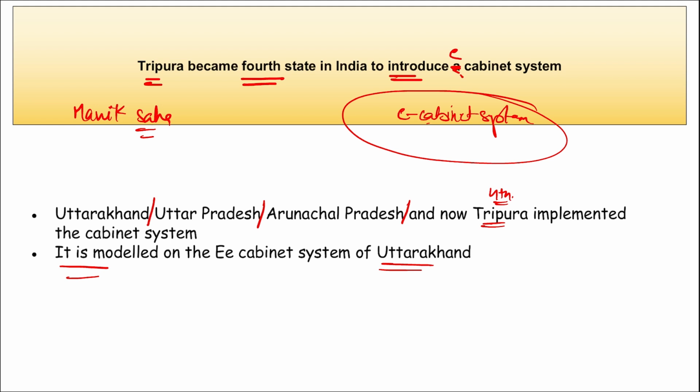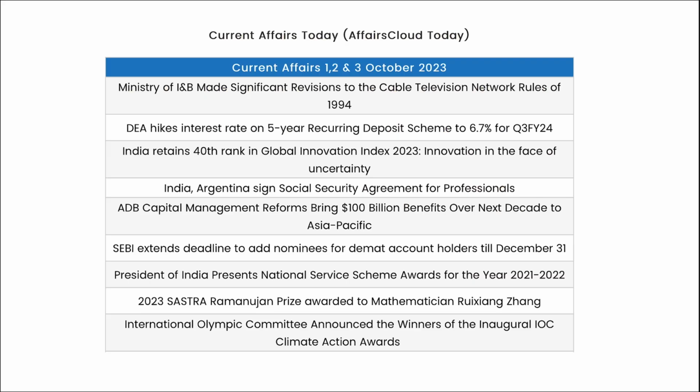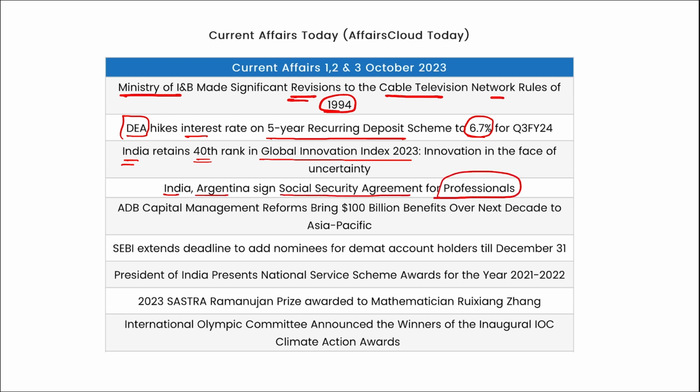So friends, these were your important current affairs for the day. Now let's go for a quick one-liner revision. Ministry of I&B made significant revisions to the Cable Television Network Rules of 1994. DEA hiked the interest rate on a 5-year recurring deposit scheme from 6.5 to 6.7%. India has retained 40th rank in the Global Innovation Index, and Switzerland has topped this index. India and Argentina signed a social security agreement for professionals.